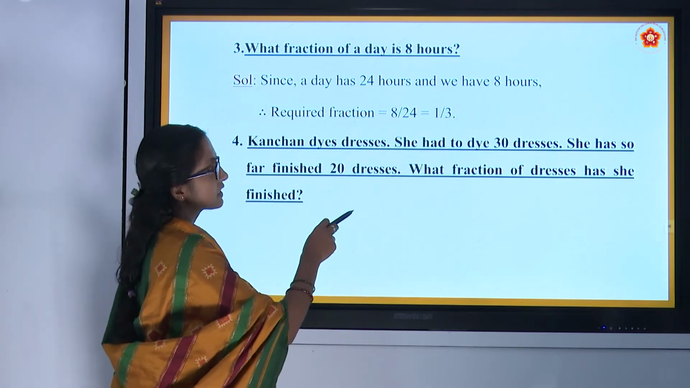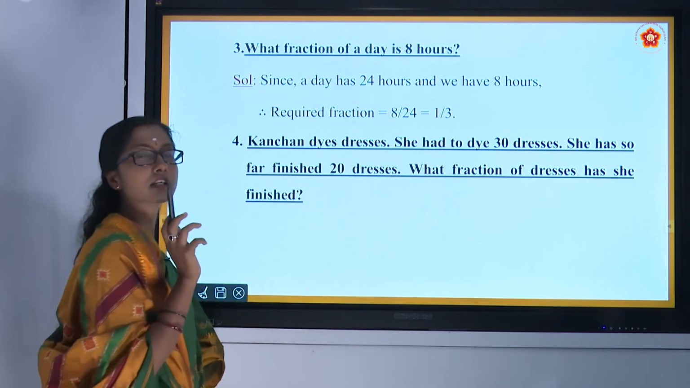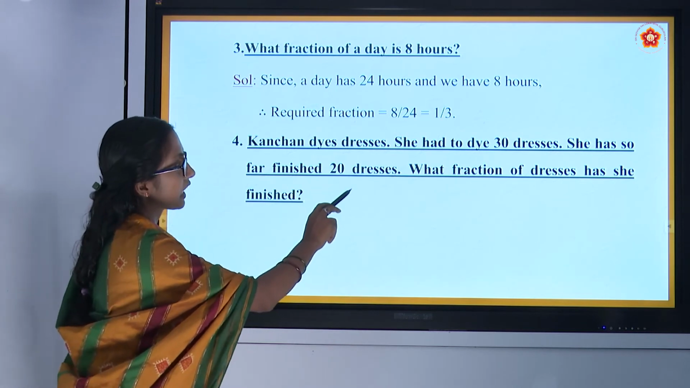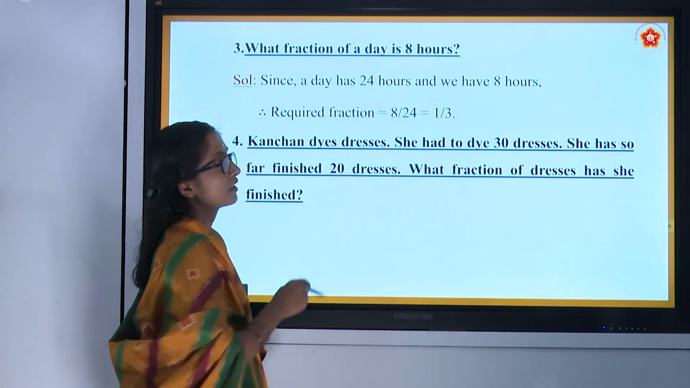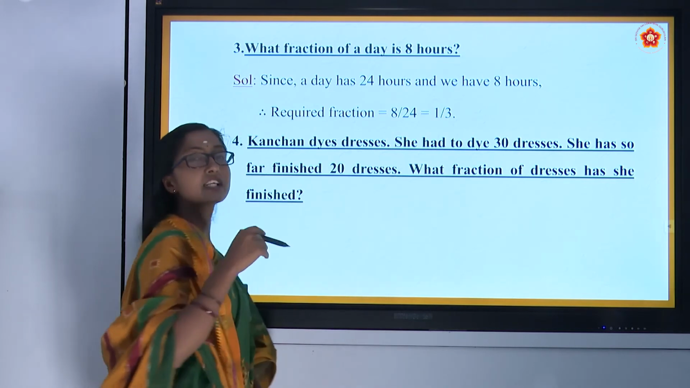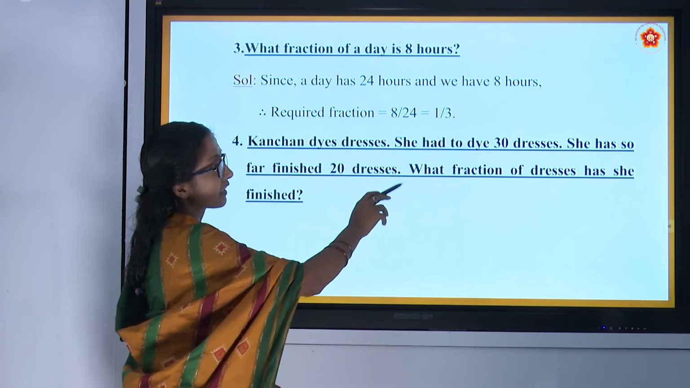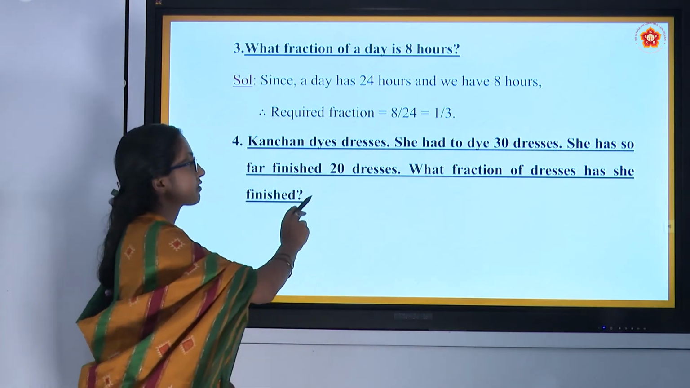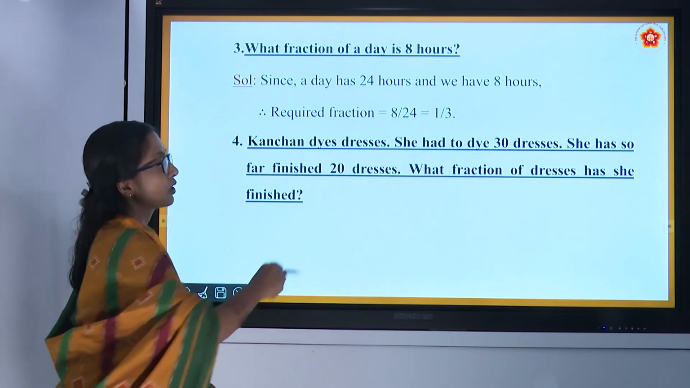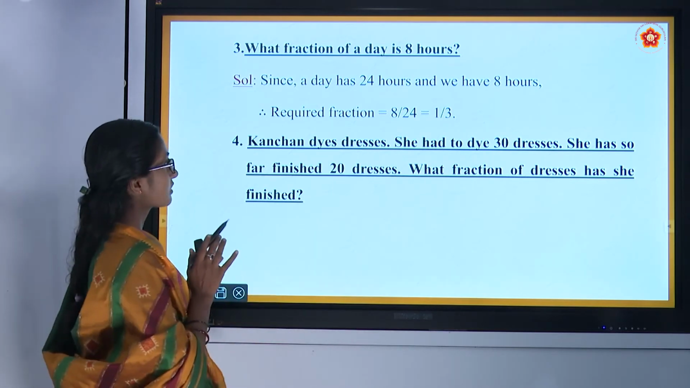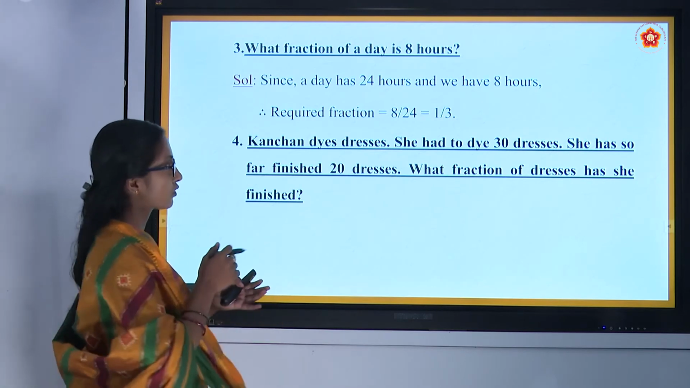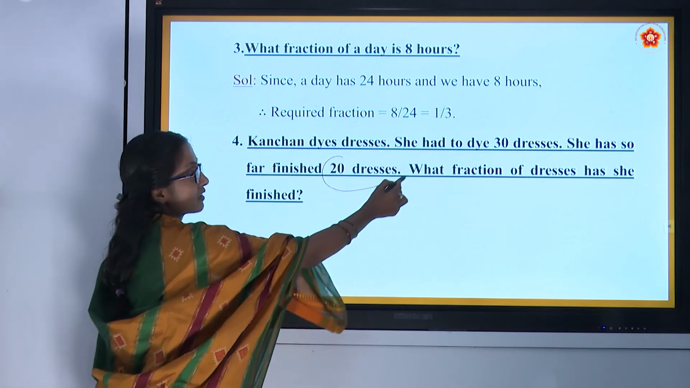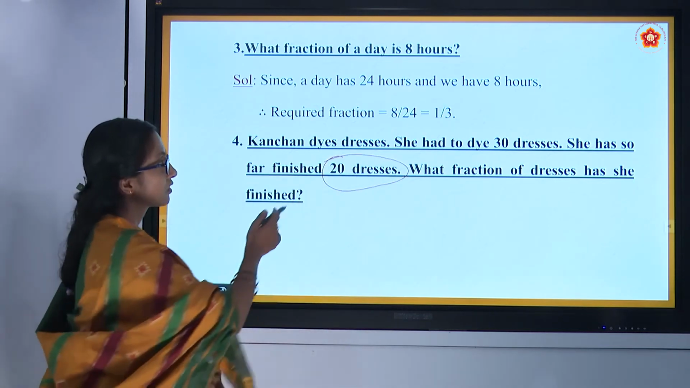Kanchana dyes dresses. So there is a girl named Kanchana. She dyes dresses. She had to dye 30 dresses. Dyeing means giving color to dresses. So she needs to dye 30 dresses. She has so far finished 20 dresses. Among 30 she has finished her work, which is dyeing the dresses. 20 dresses she has completed dyeing.